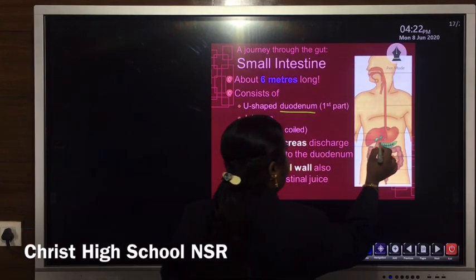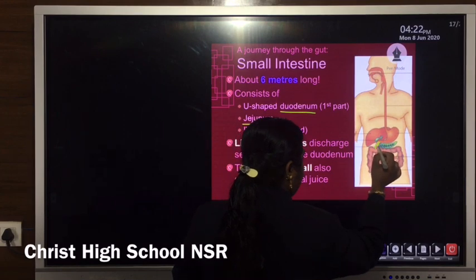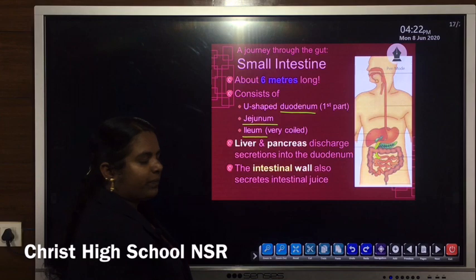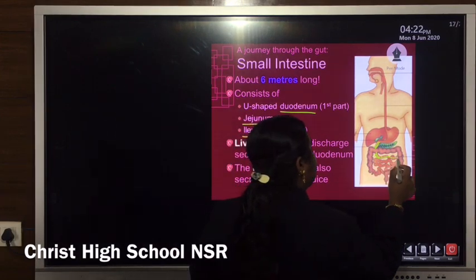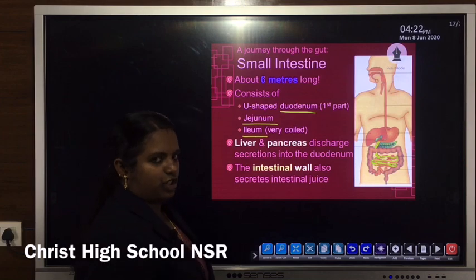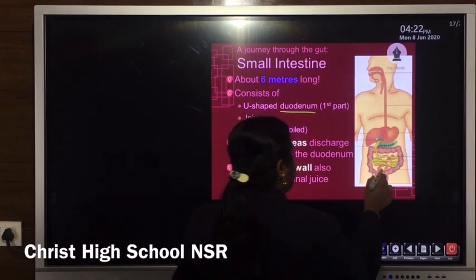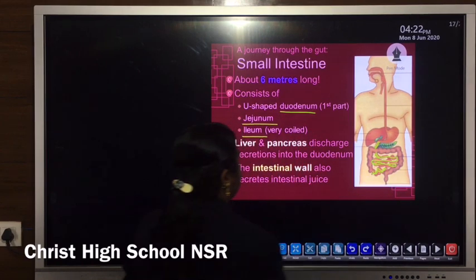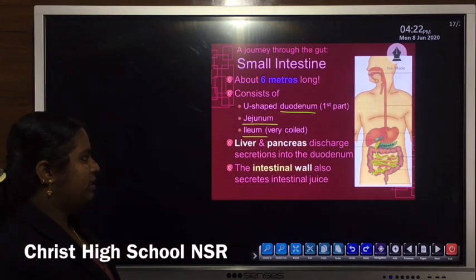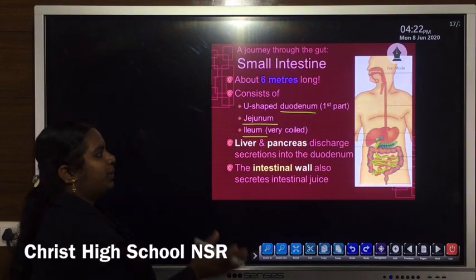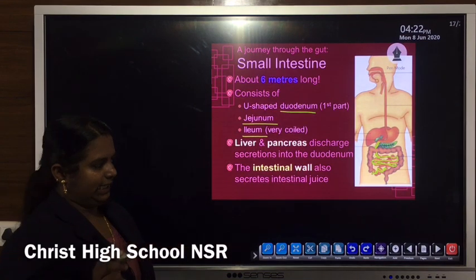So the starting part of the small intestine is known as the duodenum. Then its middle part is known as the jejunum. And its end part, the final part, the third part, is known as the ileum. So three parts are there: duodenum, jejunum and ileum.